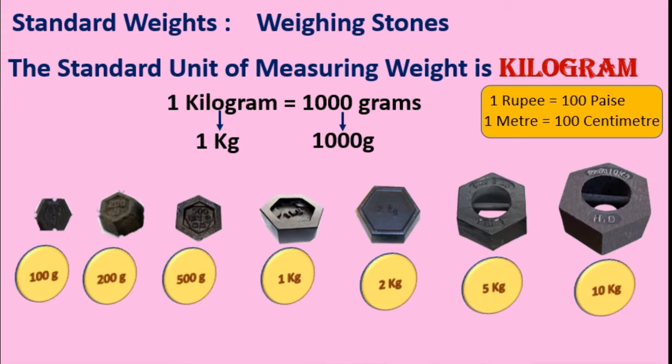Got this, students? And here we can see this is 100 gram. Here we get 50 gram also, 5 gram also, 1 gram also, like that stones also we get. Okay? These are the standard weights. Got this? Shopkeepers, grocery shops and vegetable seller, fruit seller, they use these standard weights to weigh the things.